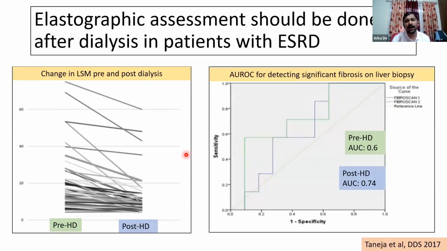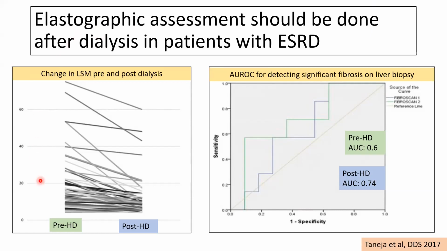Now, in hepatology, we very commonly use elastographic techniques like FibroScan, RFE or ElastPQ to assess the underlying severity of fibrosis. When we do this elastography, we are looking at the liver stiffness and using the liver stiffness measurement, or LSM, as a surrogate of the underlying fibrosis. In end-stage renal disease patients, because of fluid accumulation, the liver will be congested and the liver stiffness values can be falsely high. Therefore, performing the elastography after dialysis can help us obtain a more real picture.